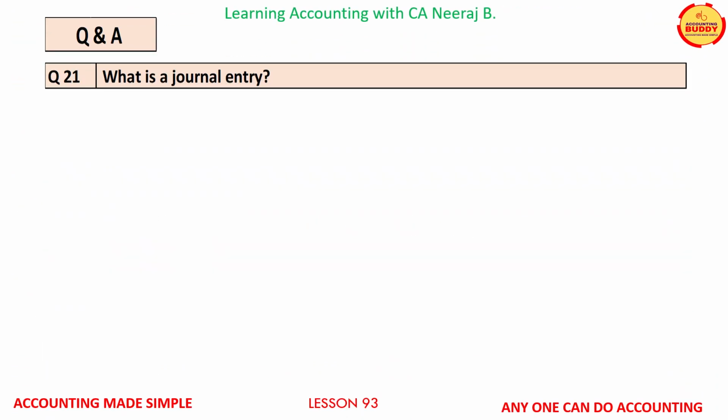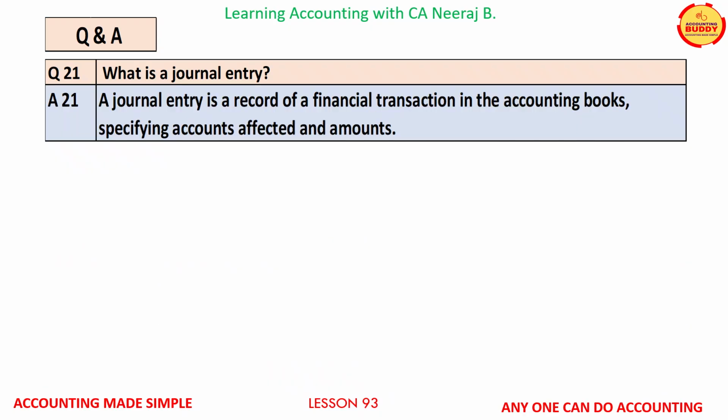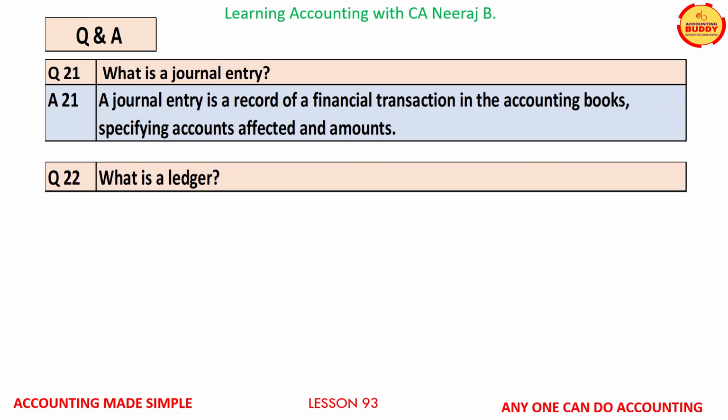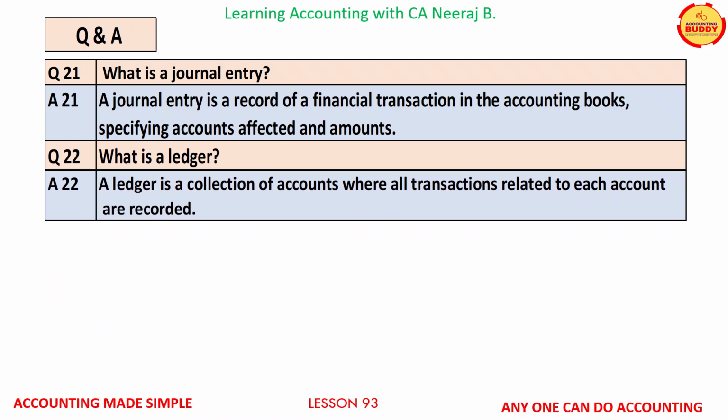Question number 21 on your screens is, what is a journal entry? The answer is, a journal entry is a record of a financial transaction in the accounting books specifying accounts affected and the amounts. Question number 22, what is a ledger? The answer is, a ledger is a collection of accounts where all the transactions related to each account are recorded.